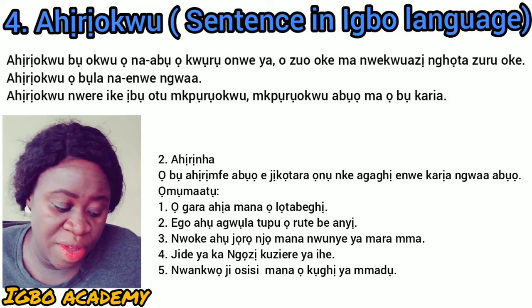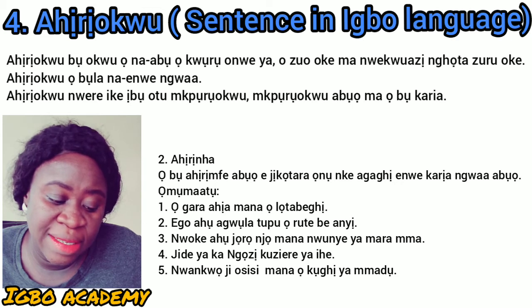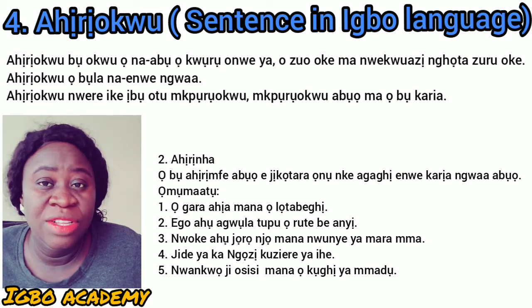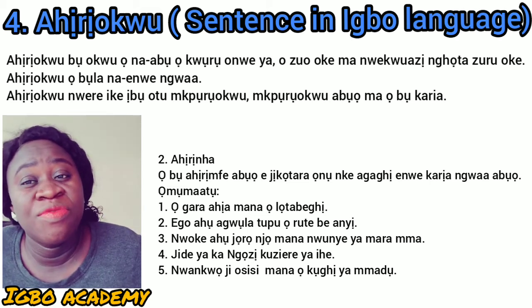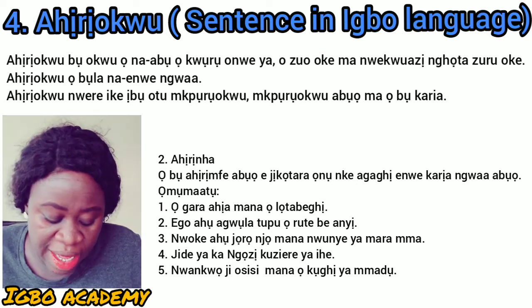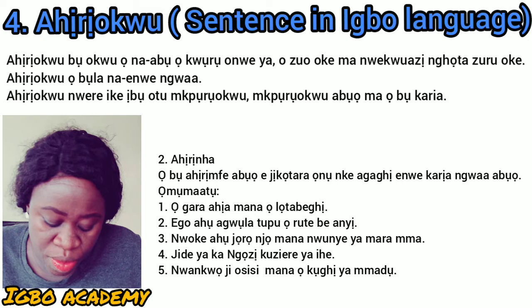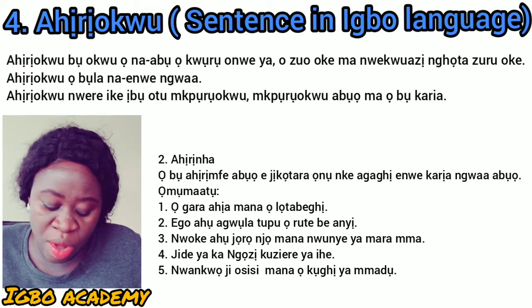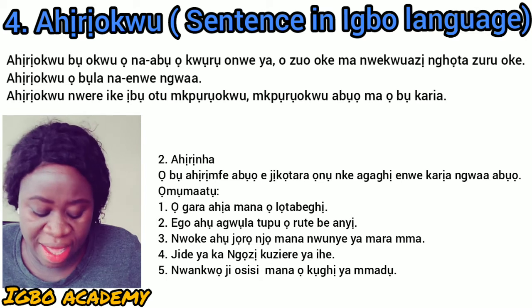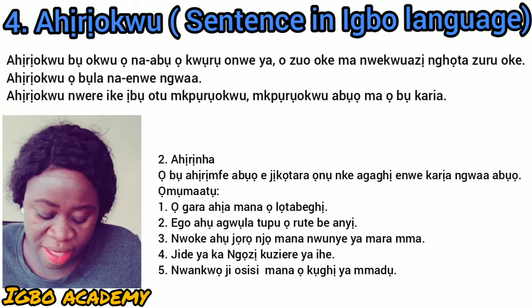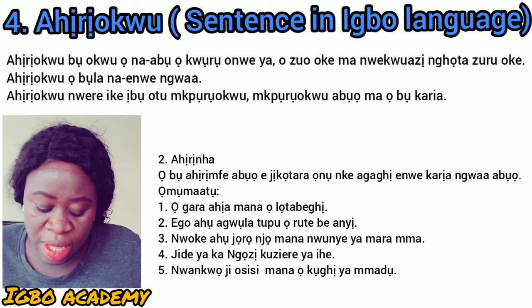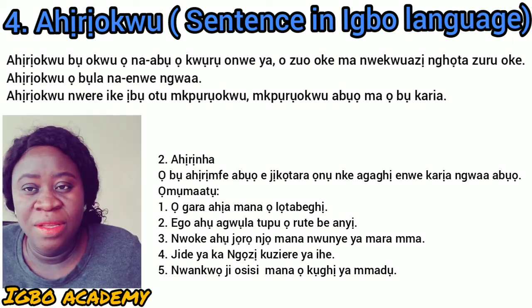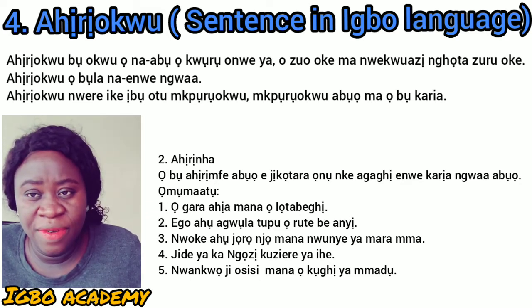So that's that about the ahịrị nha. It's made up of two sentences that are joined together, or two sentences that contain two verbs that are joined together. That's ahịrị nha. Example: ọ gara ahịa mana ọ latabeghị. Ọ gara ahịa, he or she went to the market. Gara is went. That's the first verb. Mana ọ latabeghị, but he or she is not back. Latabeghị is another verb.